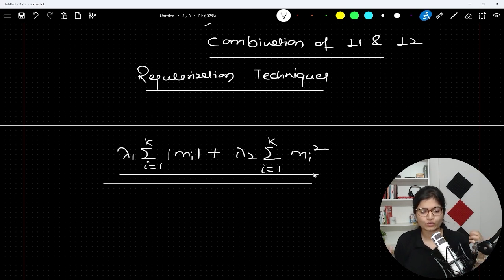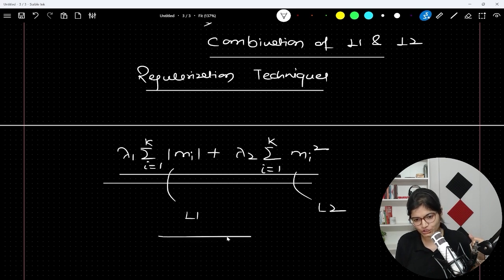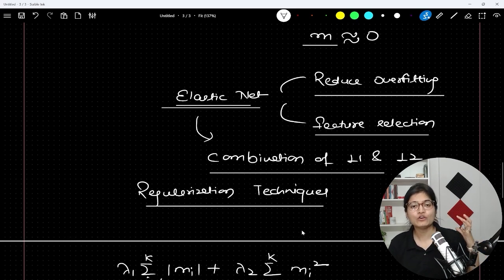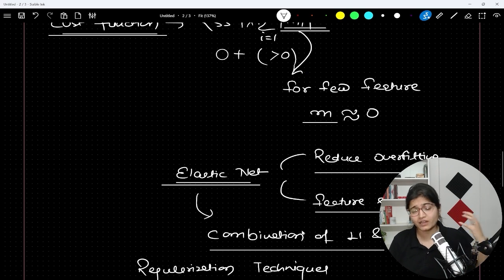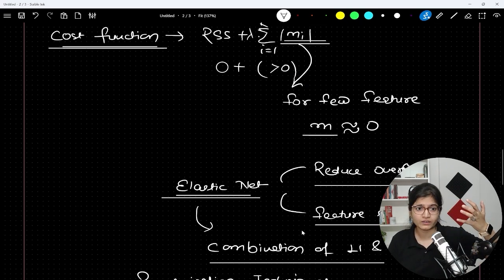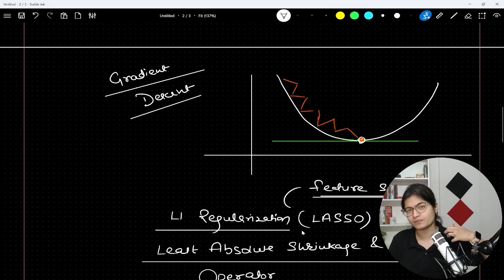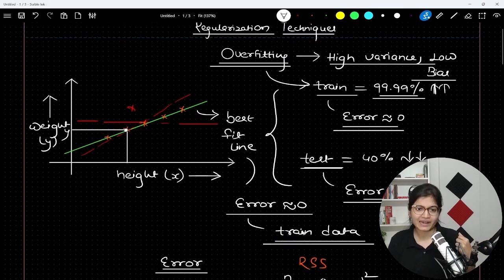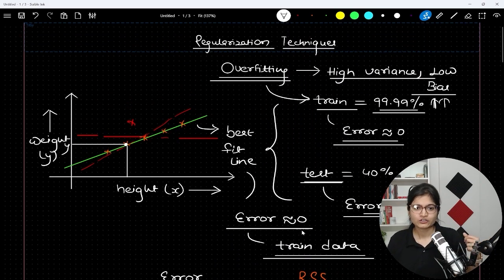So we are adding L1 regularization plus L2 regularization to make it a beautiful combination where we will have all the properties of L1 and L2, where we will be able to take the advantage of both of the applications, feature selection plus overfitting control. That is where elastic net will be used. So that is the overall idea behind regularization techniques.